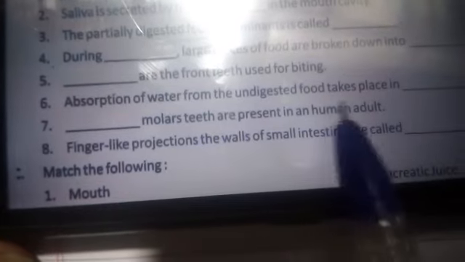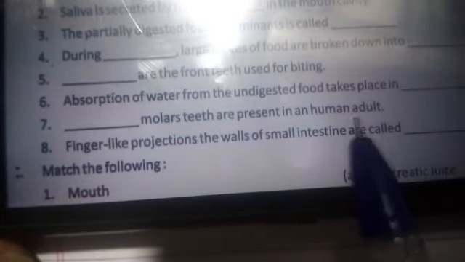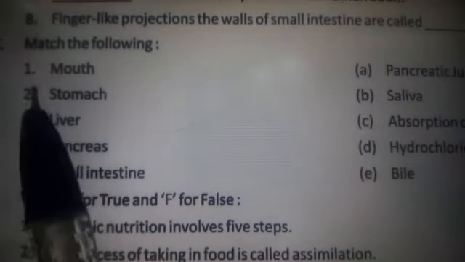Dash molar teeth are present in human adults: 12. And the finger-like projections which are present on the inner wall of the small intestine, the correct answer is villi. Match the following.